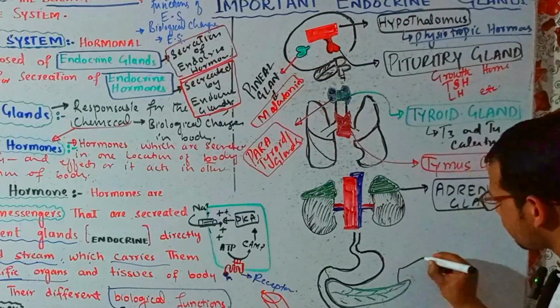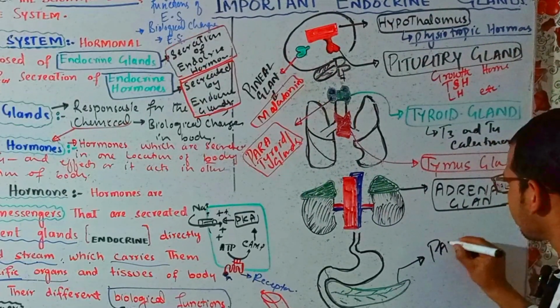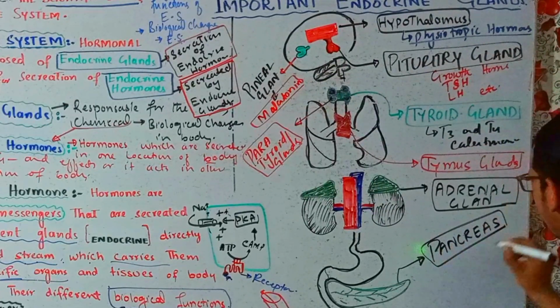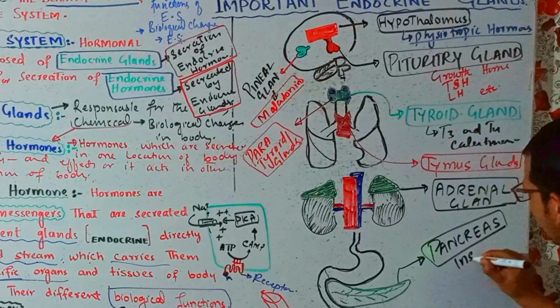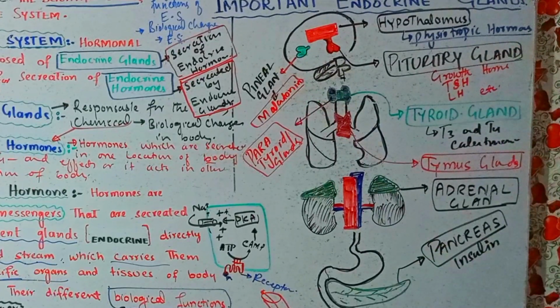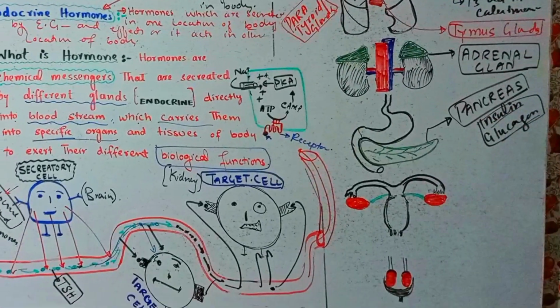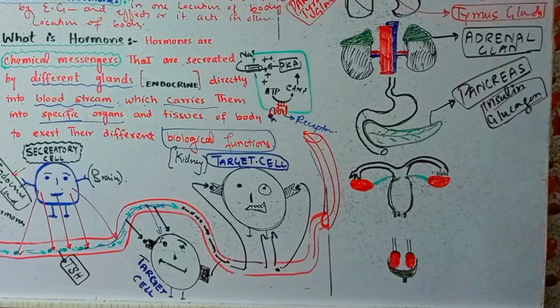Here we have this gland called the pancreas, and this pancreas is dual functional, but it produces very important hormones called insulin and glucagon, which are responsible for the maintenance of the sugar level in our body, right?